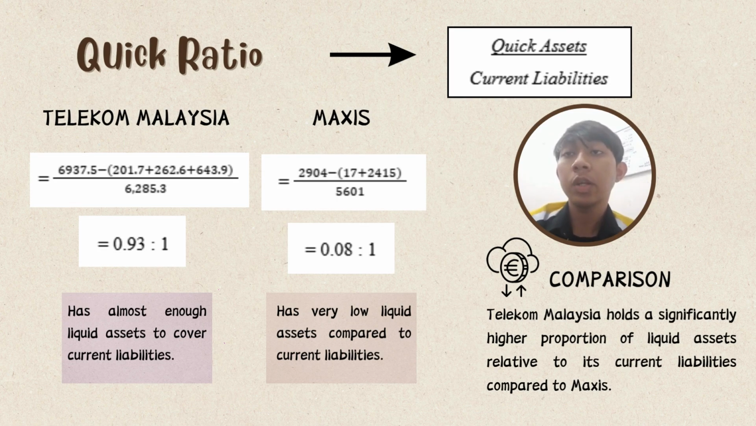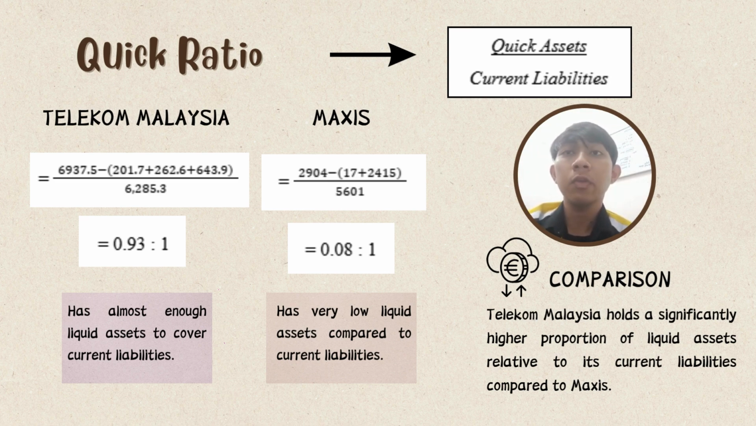So next we move to the quick ratio. The quick ratio calculation is a little bit stricter because it excludes the inventory and prepayment, because both of them cannot be quickly converted to cash. Right now we can see the comparison between Telekom Malaysia and Maxis.